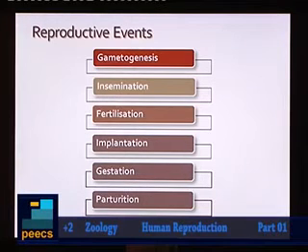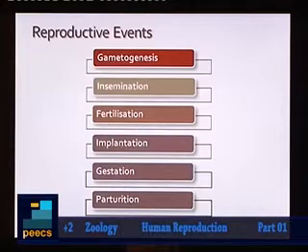Then there is fertilization. You know that fertilization is the union of gametes. The union of the male gamete and the female gamete is called fertilization. Then after that there is formation of a zygote. Zygote will further develop into an embryo, and this embryo undergoes implantation. You know what is implantation? Implantation is attachment of embryo to the uterine wall.